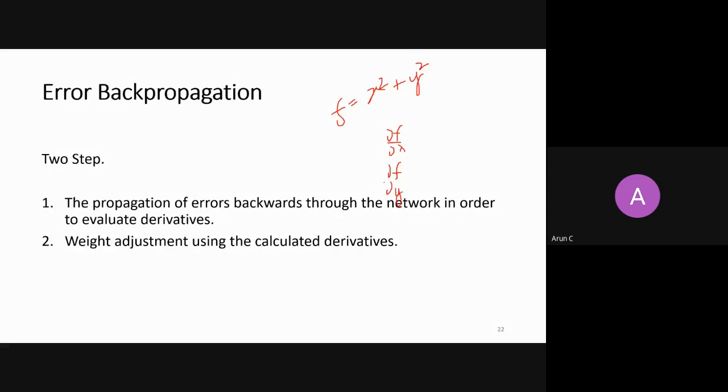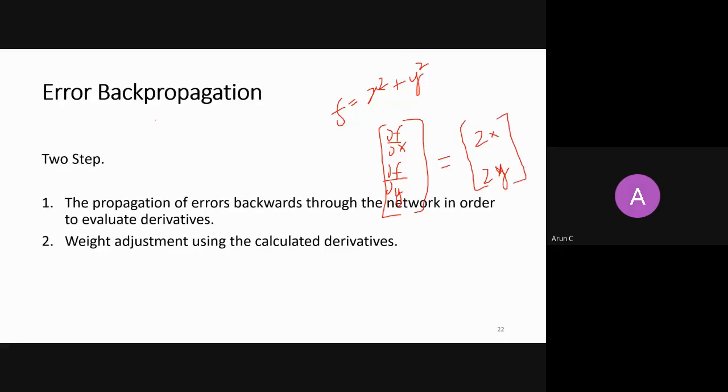With respect to y, and you put it into a vector form, right? So this vector is nothing but a gradient. Here this is 2x and this is 2y, right? So the gradient of this cost function x squared plus y squared at (x, y) is (2x, 2y). This is here.